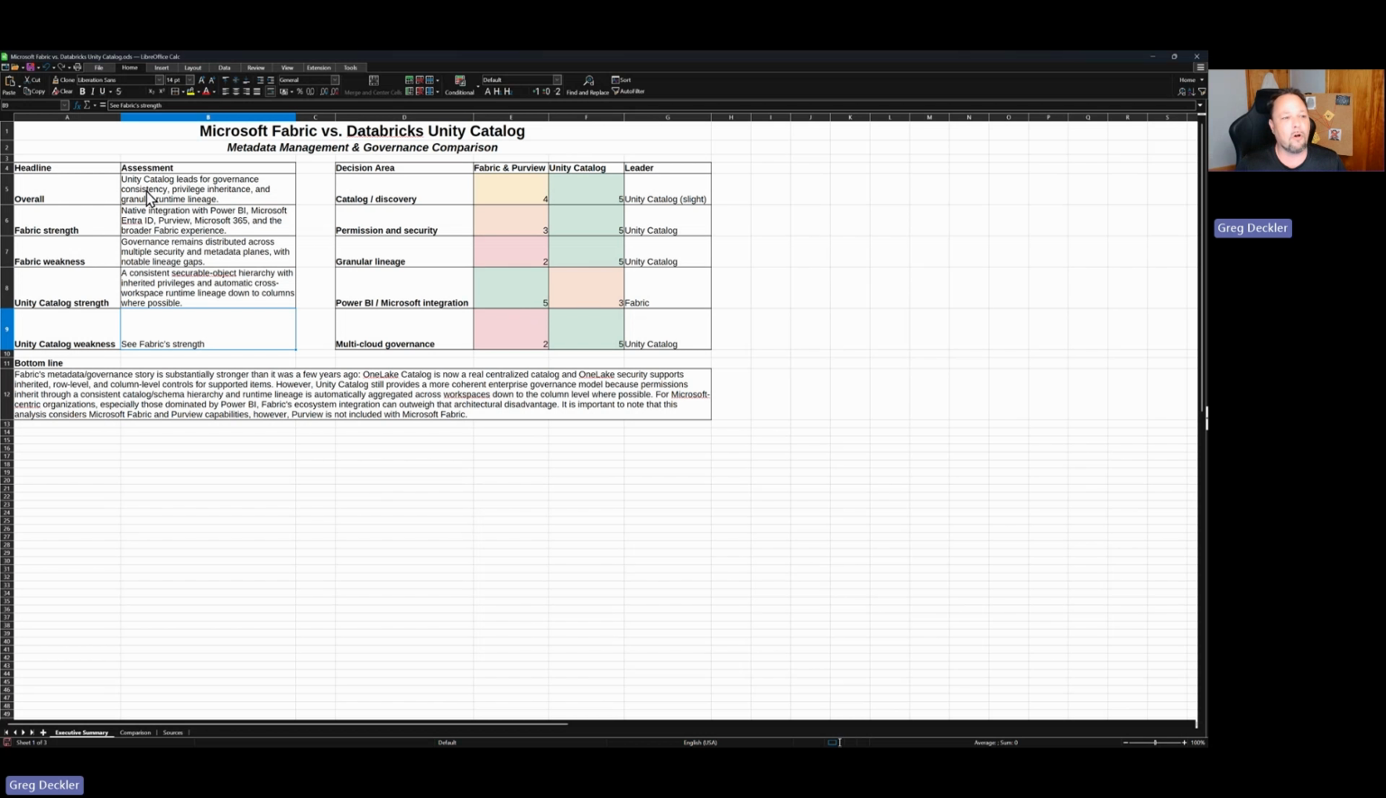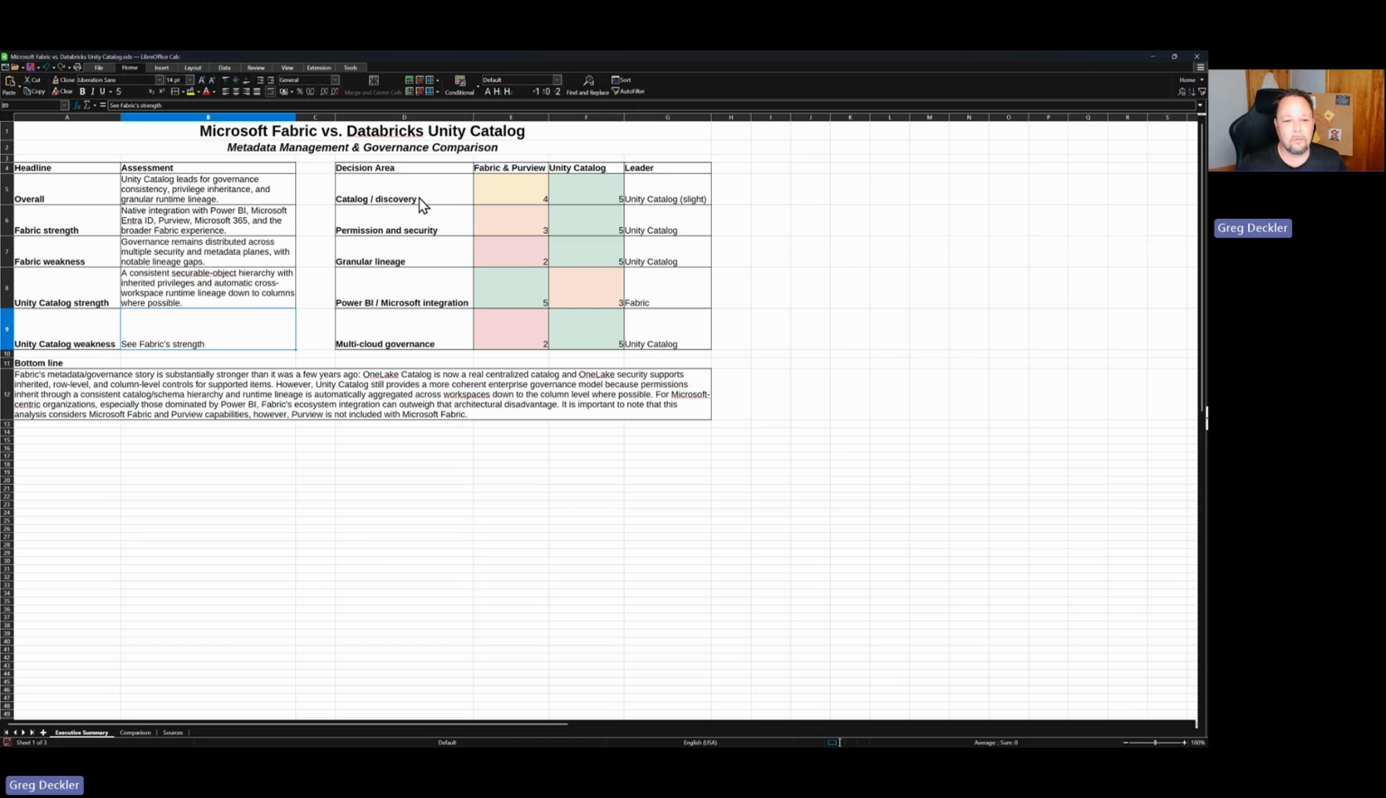All right, so overall, Unity Catalog leads for governance consistency, privilege inheritance, and granular runtime lineage. Fabric's strength is that it integrates with Power BI and the Microsoft ecosystem as a whole, right? Duh. Its weakness: governance remains distributed across multiple security and metadata planes with notable lineage gaps. Unity Catalog's strength: a consistent securable object hierarchy with inherited privileges and automatic cross-workspace runtime lineage down to columns where possible. And its weakness: it's not as integrated with Microsoft and Power BI, right? So surprise, I guess, not.